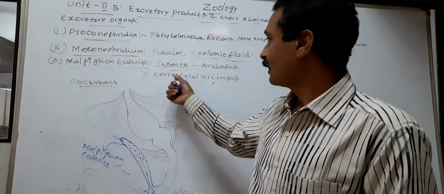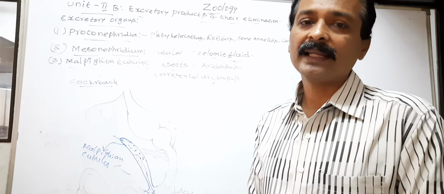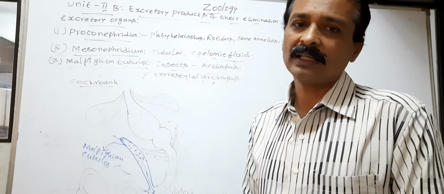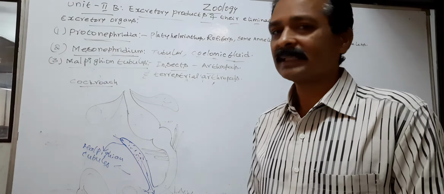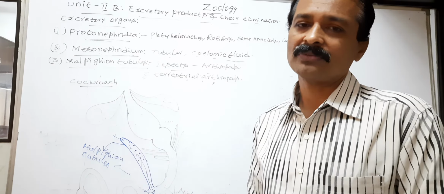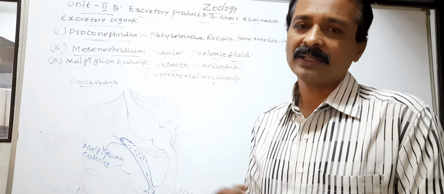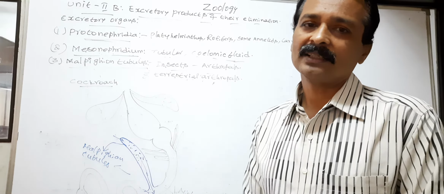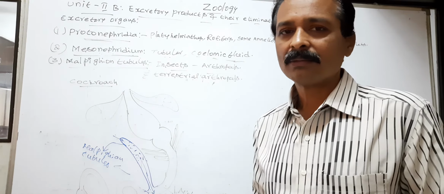Here, generally the insects or cockroach is a uricotelic animal. Insects or cockroach excrete their nitrogenous waste in the form of uric acid. Uric acid is excreted in the form of semi-solid paste or dry pellets.